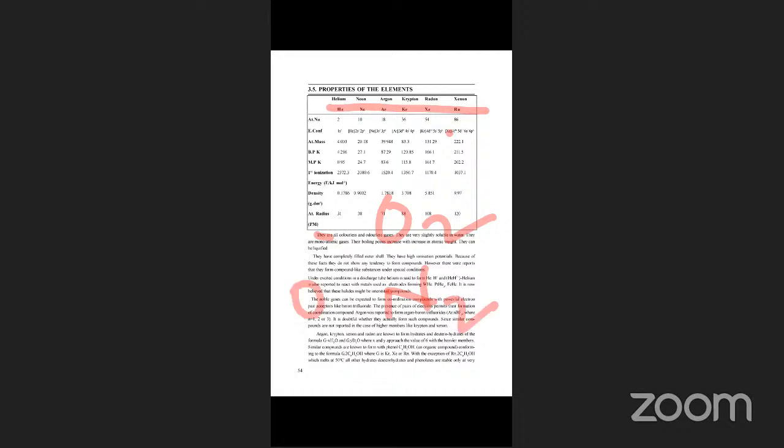They are not diatomic gases. Their boiling point increases with increasing atomic weight. They can be liquefied.